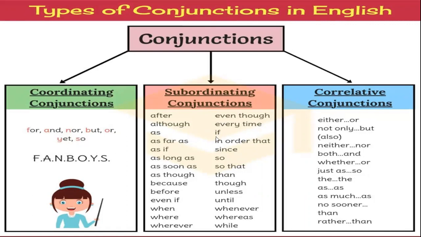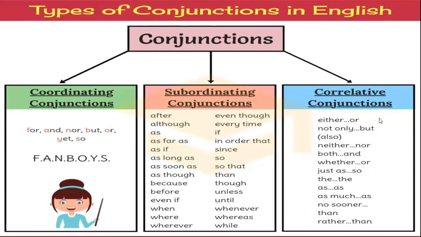The subordinating conjunctions: after, although, as far as, as long as, as soon as, as though, because, before, even if, when, where, wherever, even though, every time, if, in order that, since, so that, than, though, unless, until, whenever, whereas, while. So these words are called subordinating conjunctions.